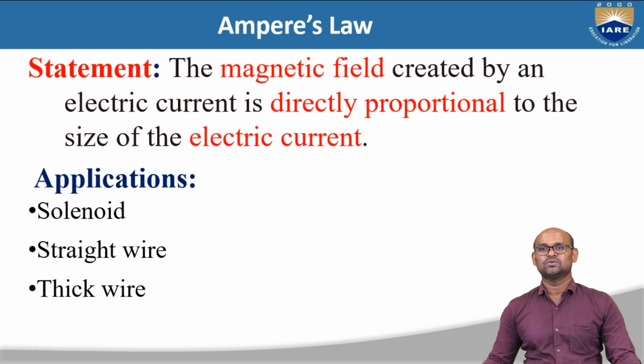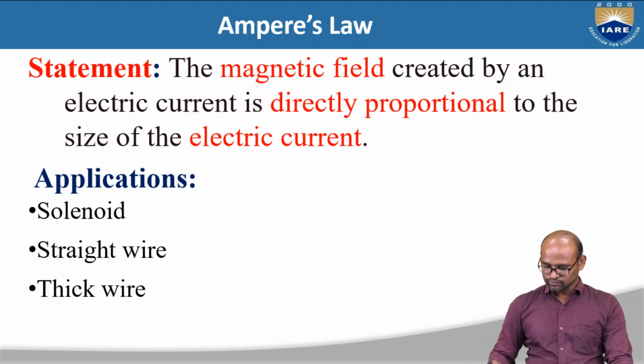Coming to the third law in electromagnetic theory, Ampere's law states that the magnetic field created by an electric current is directly proportional to the size of the electric current. In Faraday's law, we discussed that if there is any change in the magnetic flux, we find a current in the closed coil.